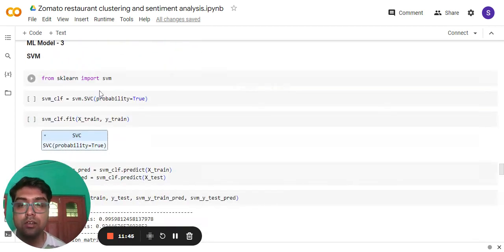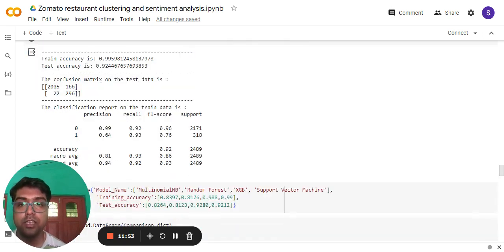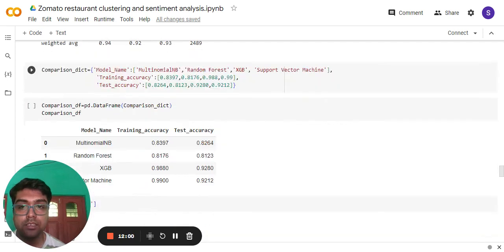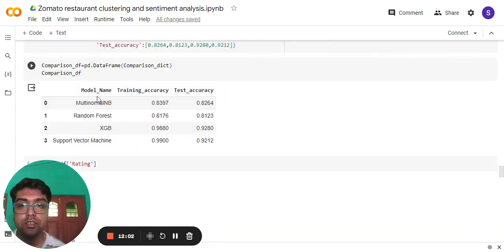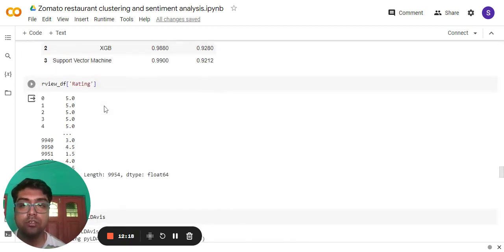respectively. After that, I have used SVM, support vector machine, and under support vector machine also I have got very good accuracy, 99 for training and 92 for test accuracy. Then I created a comparison dictionary report, which you can see over here. Under all these algorithms, you can see XGB and the support vector machine have a lot better accuracy. Although support vector machine has slightly better accuracy for training data, I would go with the support vector